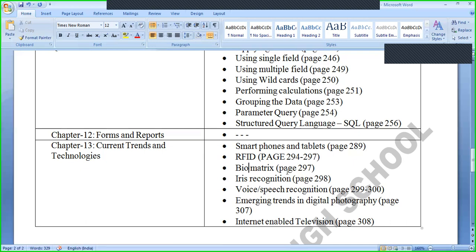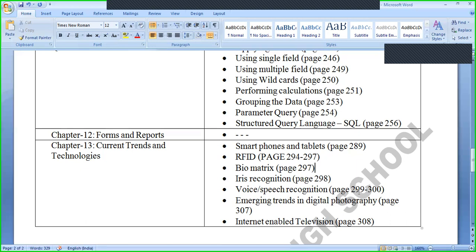Then biometrics, page number 297. This is also very important. Biometrics is used for attendance and so many other purposes, but this topic will not be asked in the examination. Iris recognition, that is 298. You know, this is an advanced technology, an iris recognition system by which a lock can be opened. So this is also important, but this is also reduced for this specific year from the examination.